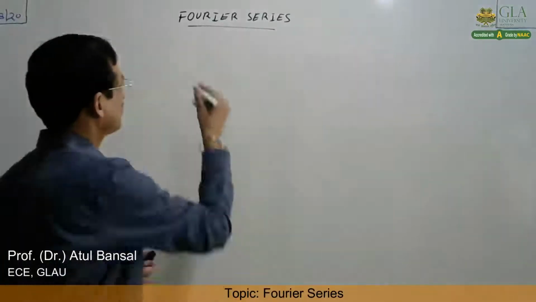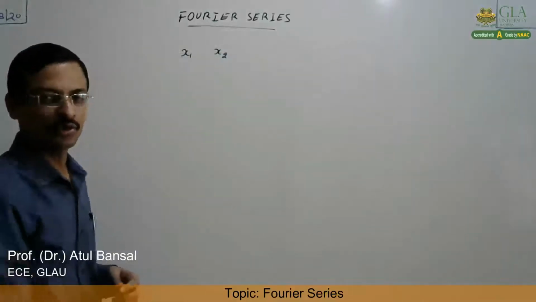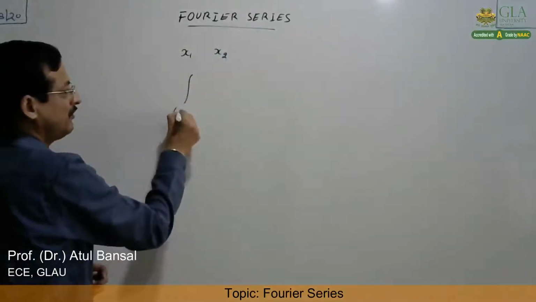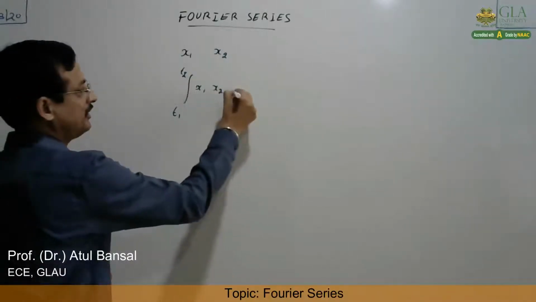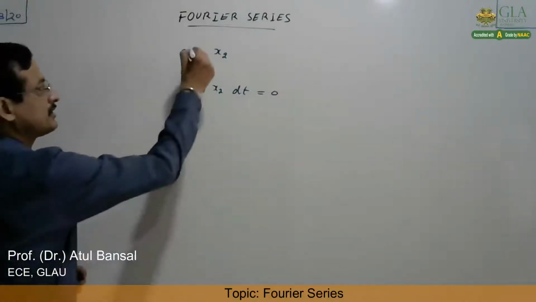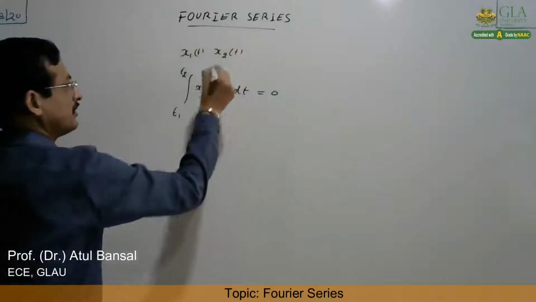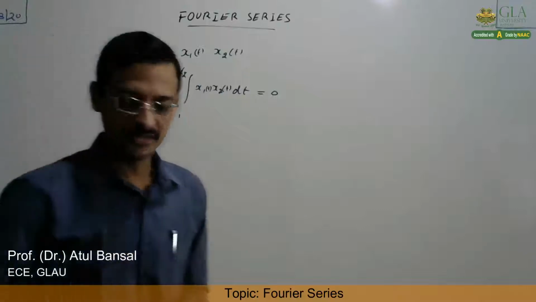If we talk about vectors in mathematics, you have studied that two vectors are said to be orthogonal if their dot product is 0. In the same way for signals, if signals x1 and x2 are said to be orthogonal over a certain interval of time t1 to t2 if the integral from t1 to t2 of x1(t) times x2(t) is 0, then they are orthogonal.